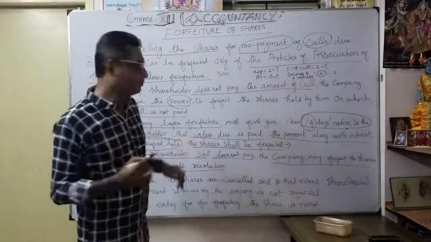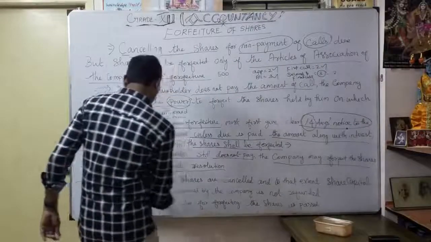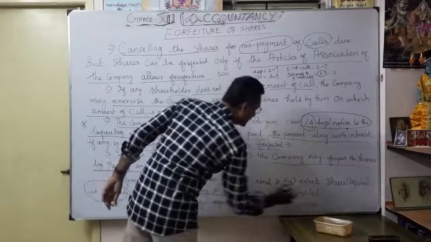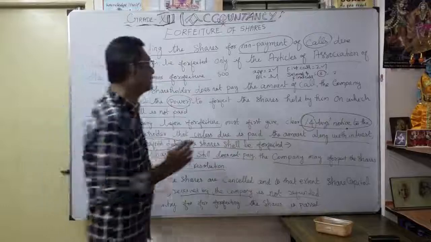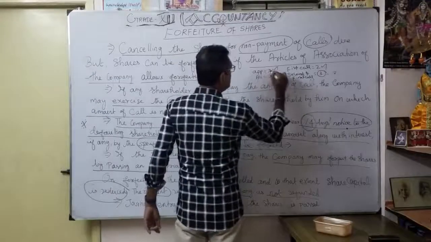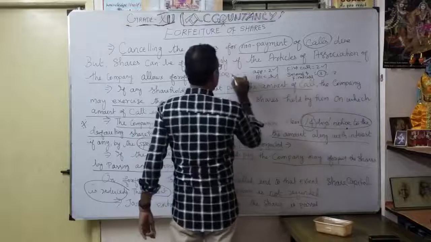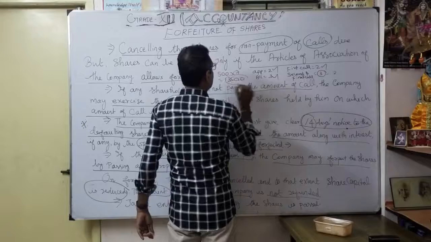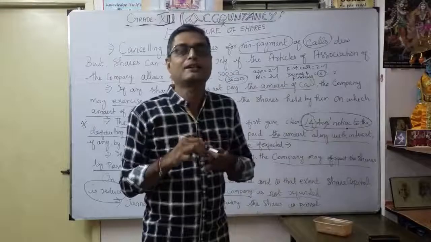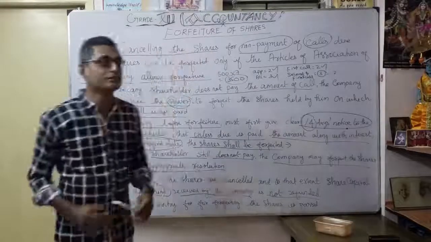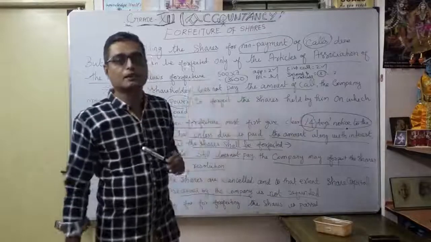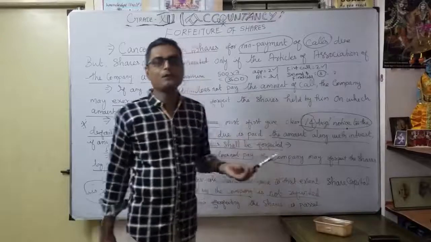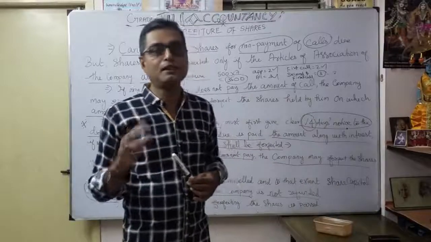So how much money can the company collect here? This is very important at this point. The amount received by the company is not refunded. So how much money is not refunded? Naturally 2 rupees, 2 plus 3, 5 plus 2, 7 rupees. Into the 7 rupees, 500 shareholders: 3,500 rupees the company has already collected, not refunded. Now understood, that is very, very important. This money the company will take over after forfeiture of shares. That's why this is very important information. Once the forfeiture has happened, the existing money paid by the shareholder, they never get that money back.